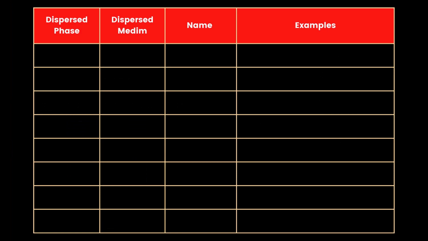Up next, we are going to see, what if the different states of matter are mixed with each other? Like all three basic states of matter just randomly get mixed with each other? For that, we need a dispersed phase and a dispersion medium. And we will also see what it's called and a few handful of examples for each. Solid plus liquid is called sol. Some of the examples include paints, fruit jellies, gels and dyes.